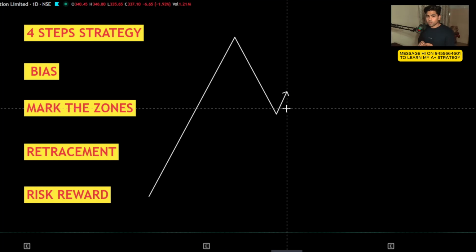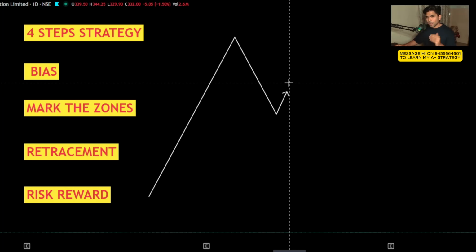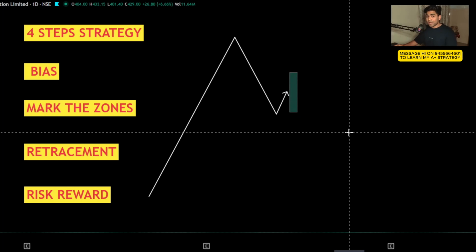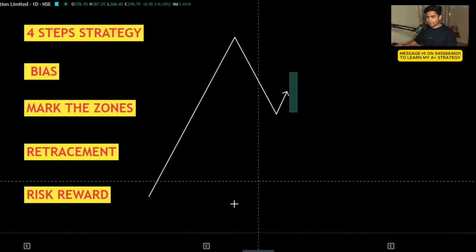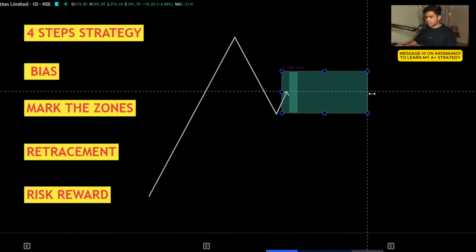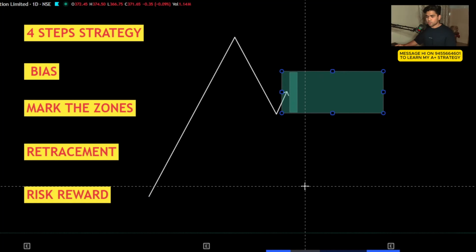And then the most important part is creating a zone. Now we are not creating a random zone here. We are marking the area around the news candle. So let's say that this is the news candle. News candle can be green in color, red in color, or whatever the form of that candle. We just have to see what's the high and the low of the candle. Around that area, we are going to create a zone, something like this.